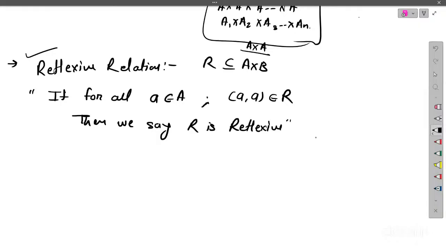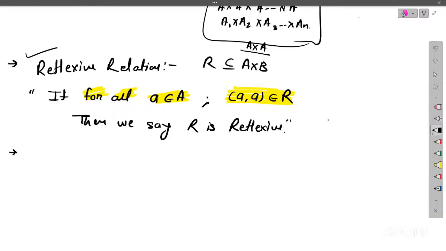And here, two conditions are there. First thing is that for all a belongs to A, this condition should be true, that (a, a) belongs to R. So that means every element of A should be related to itself. That's also what we can say about this particular term, that (a, a) belongs to R means a should be related to itself. So such type of relations are known as reflexive relations.